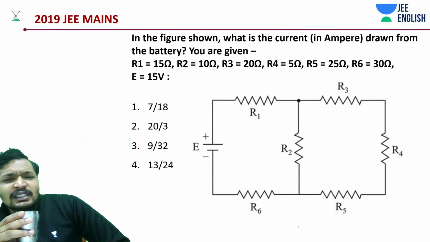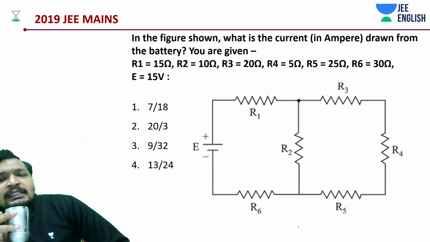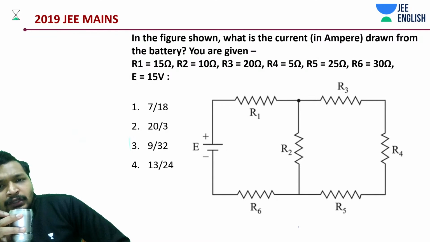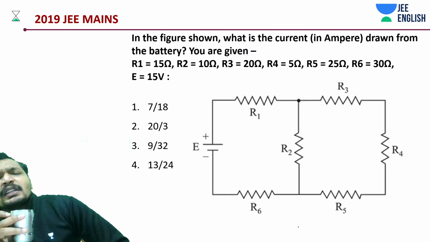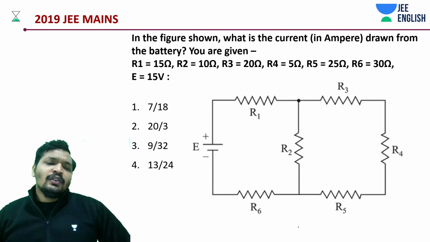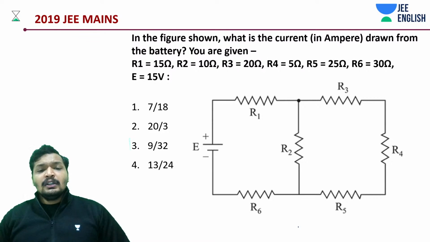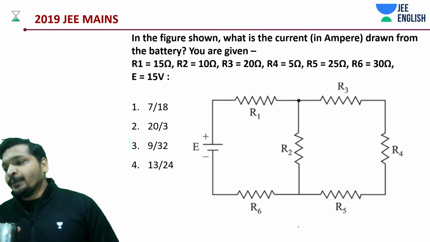Let me just have a look at this, and I'm thinking if any shortcut does exist in this case. I think there exists a shortcut. Okay. How much is 15 by 20? Not even going to be 15. Going to be something like there are two half. It should be less than half. Okay, option 2 is wrong. Easy. I have a shortcut for you. Let's get into that shortcut.